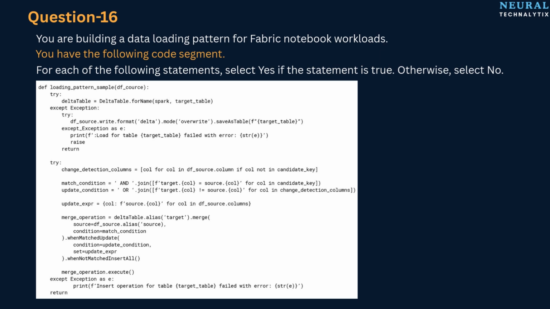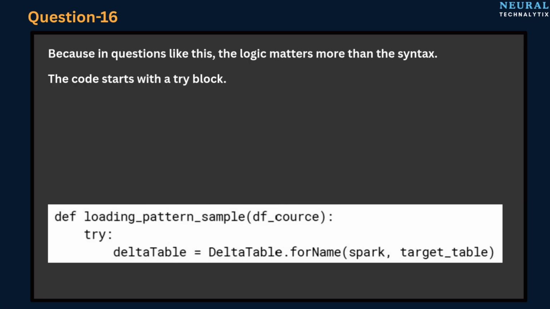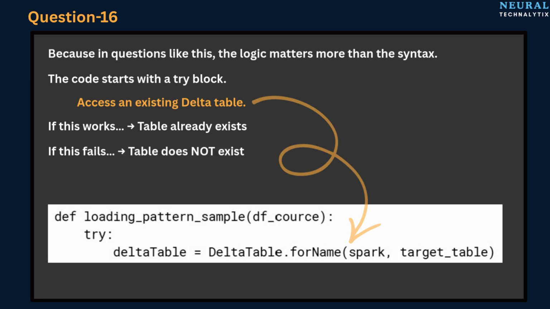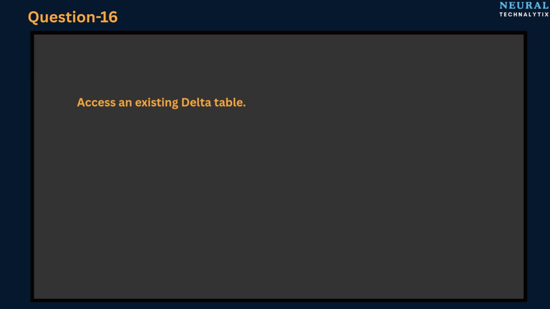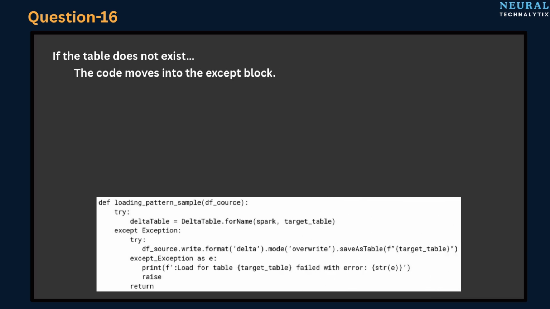So before answering anything, let's understand the code first. Because in questions like this, the logic matters more than the syntax. Alright, the code starts with a try block. Inside this try block, the code attempts to access an existing delta table. Now think about this. If this works, that means the table already exists. If this fails, that means the table does not exist. Simple. Now, if the table does not exist, the code moves into the except block.